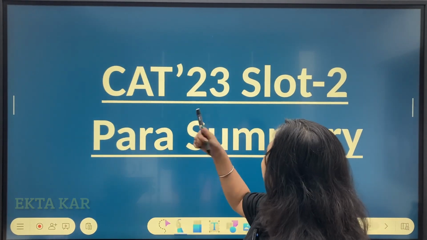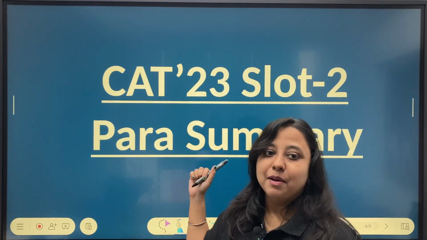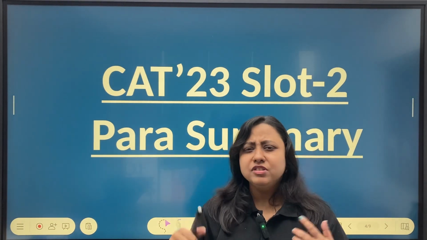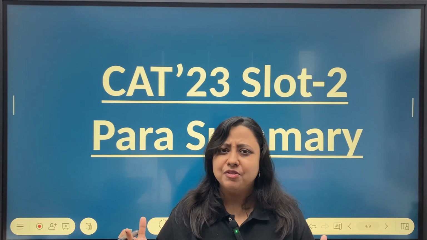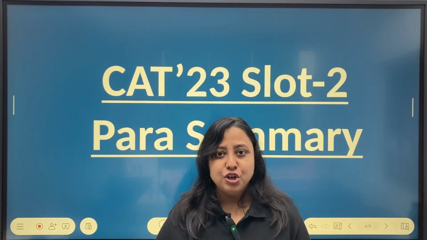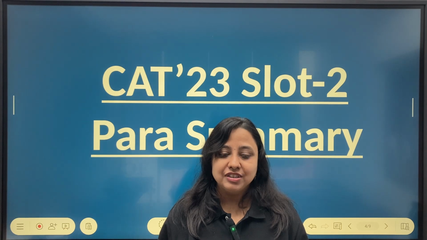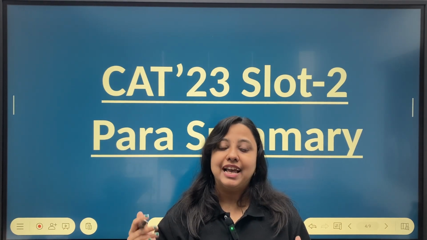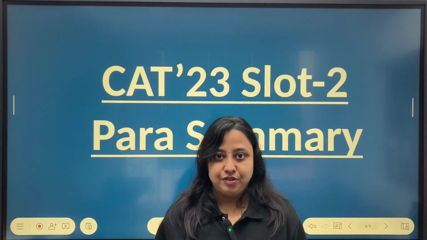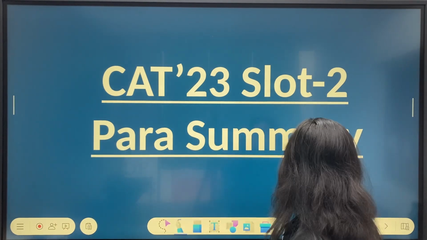Today we'll discuss CAT 23 Slot 2 PARASUMMARY questions. Rules remain the same. We'll first take a look at the passage, see if it seems familiar, what kind of language is used, should we attempt it under exam conditions. Then we'll look at the answer choices, see how we eliminate choices and come up with the best answer. Alright, so let us proceed.